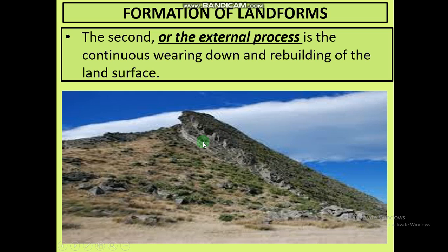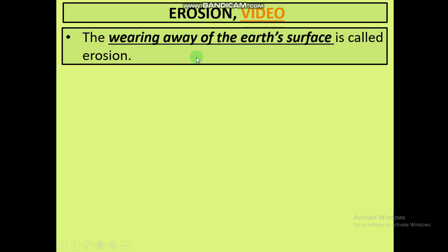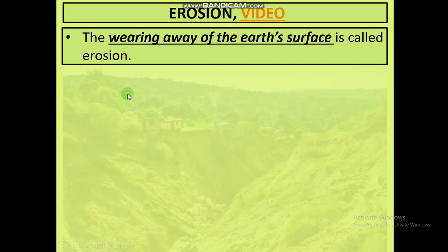Suppose it was a very high mountain many millions and thousands of years ago, but with the course of time, after many years of air continuously blowing on this surface, the air has moved a lot of sand, a lot of mud from this place to somewhere else. So what has happened, the height of this mountain has become very low, okay. So the landform also changes with the external process. The wearing away of the earth's surface is called erosion.